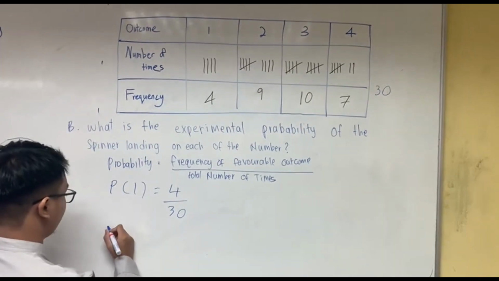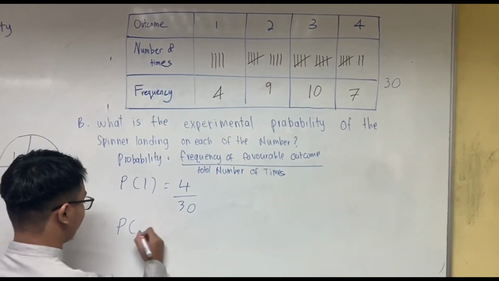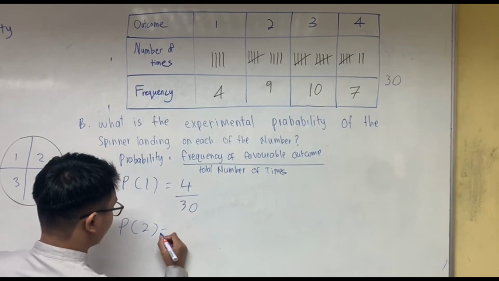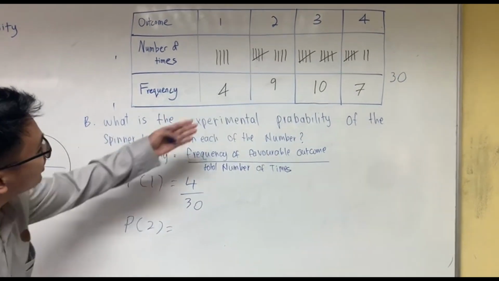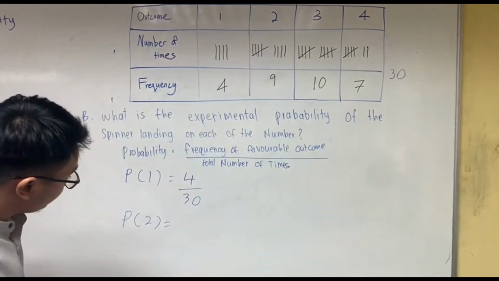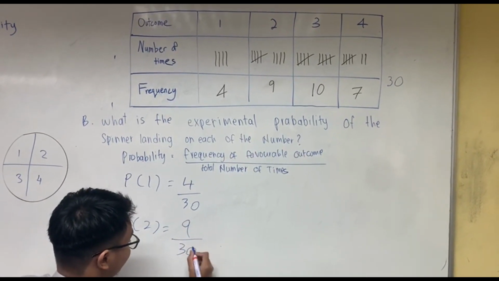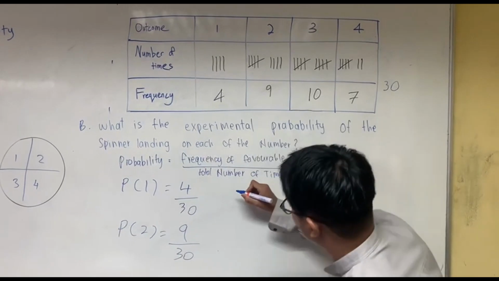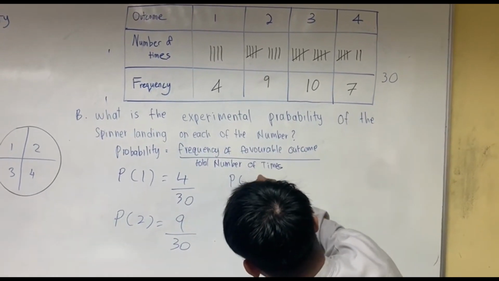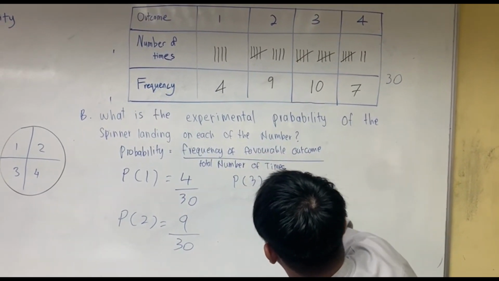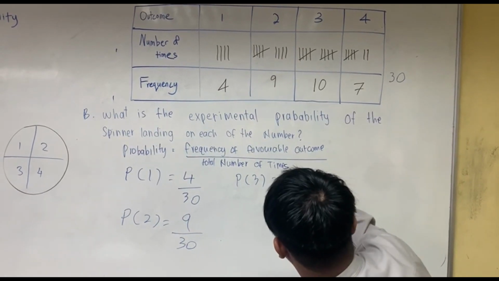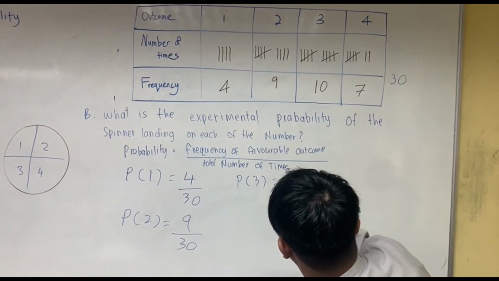Now we do 2. Just like for 1, you look at the table, the frequency is 9 and the total is 30. P3, look at the table, we get 10 over 30.